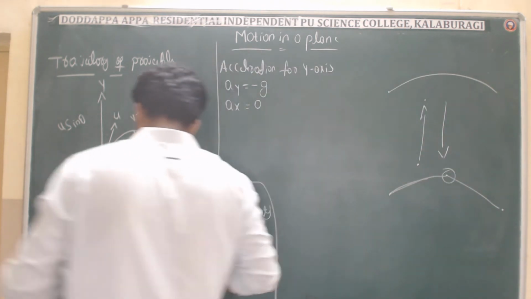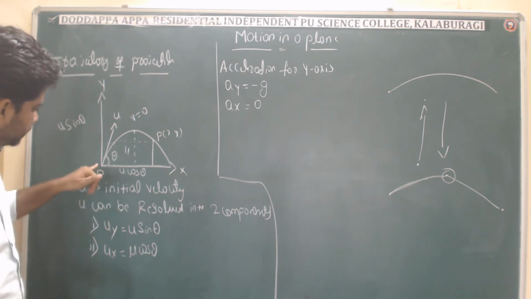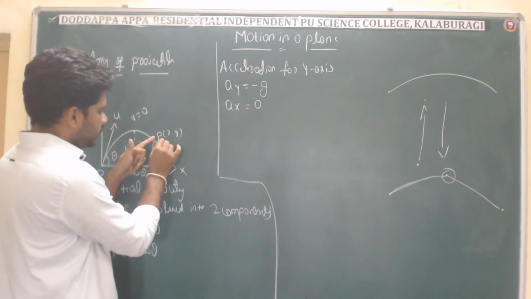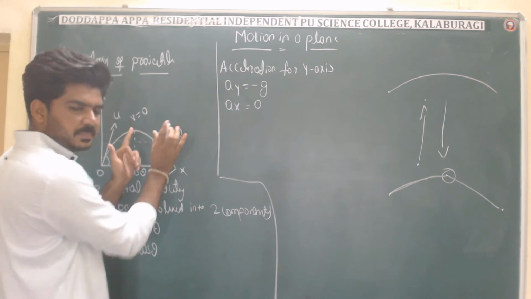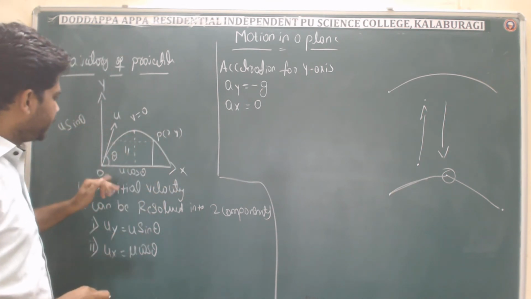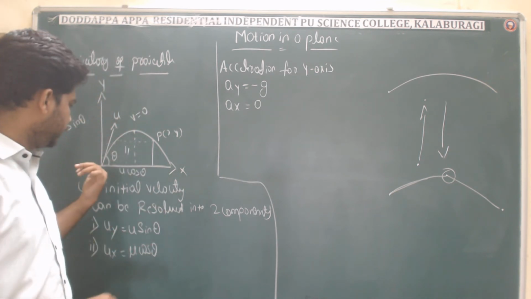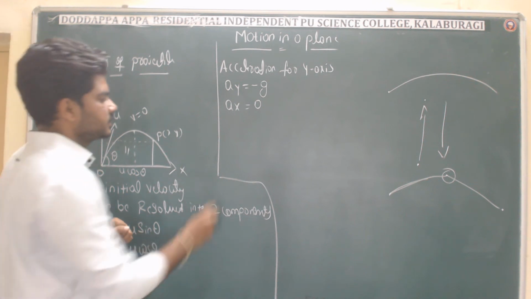Now, if we take the initial position as the origin, right? Somewhere we have got the position of the object as P of x comma y at this position. So if the position of the object is taken as the origin, what happens?